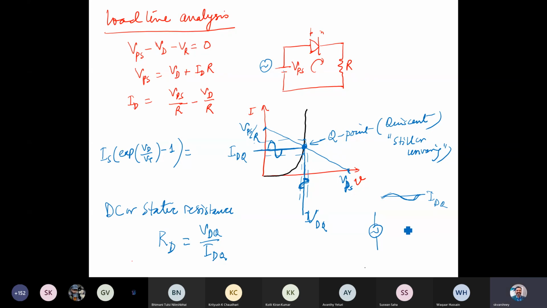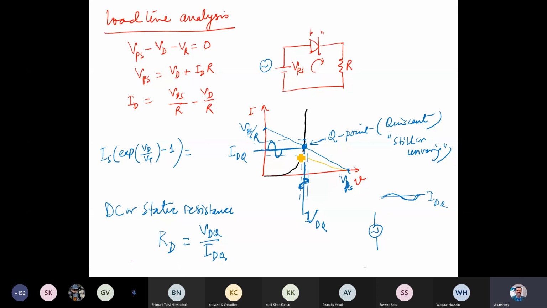Right, so it will be more clear when we discuss some numerical problems, and it will become more prominent when we go into the BJT, because for BJT this becomes a must in terms of its operation. Suppose if I change the values, the Q-point may change, right?